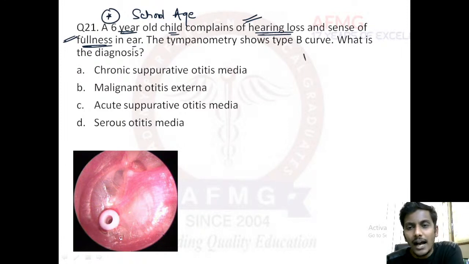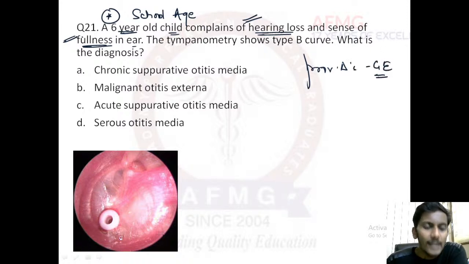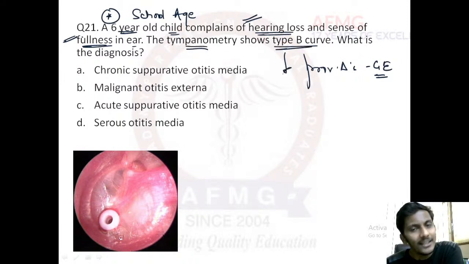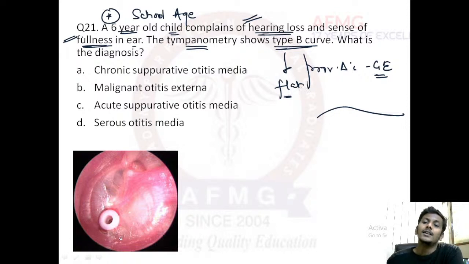Now further, our diagnosis is confirmed. Okay, here we have made a diagnosis of glue ear, provisional one. Now let's confirm our diagnosis. They have performed a tympanometry. On tympanometry, it shows a type B curve. It is confirmed now. Type B curve is a flatter curve that we saw, or this one. Okay, it's the flatter curve, which is usually seen in conditions of glue ear or serous otitis media.